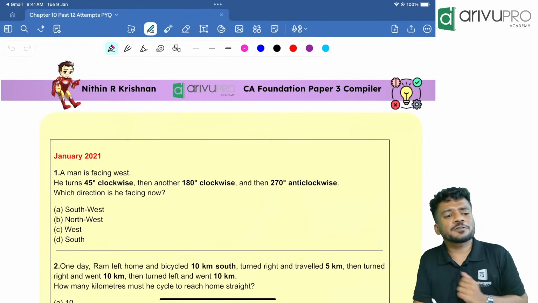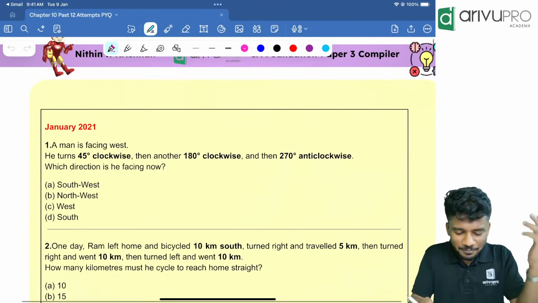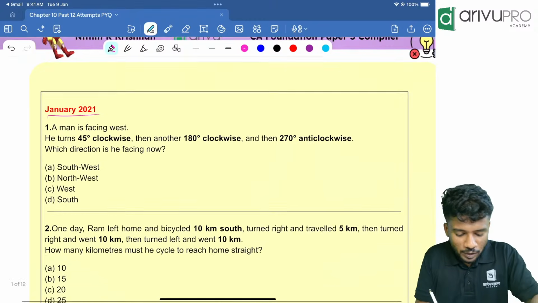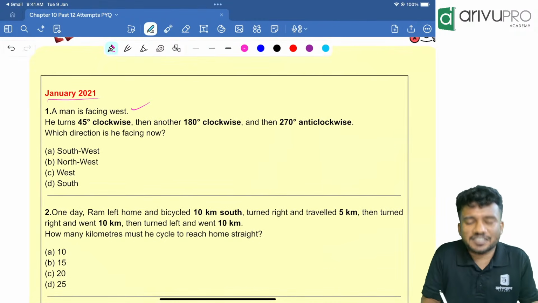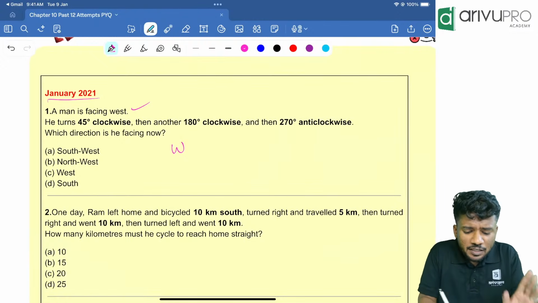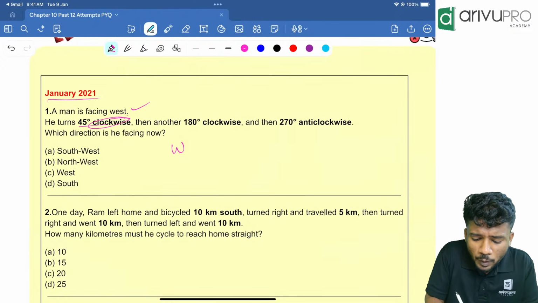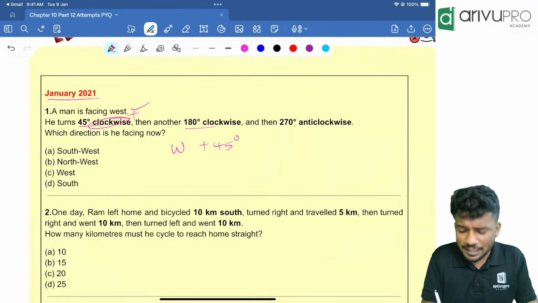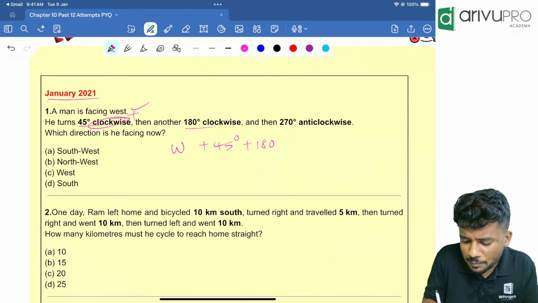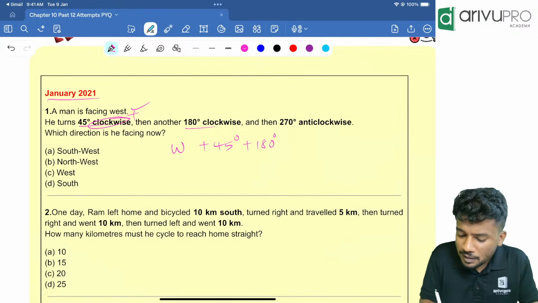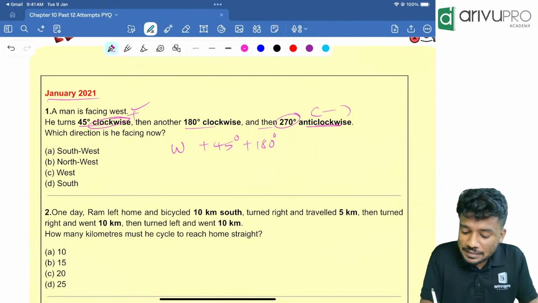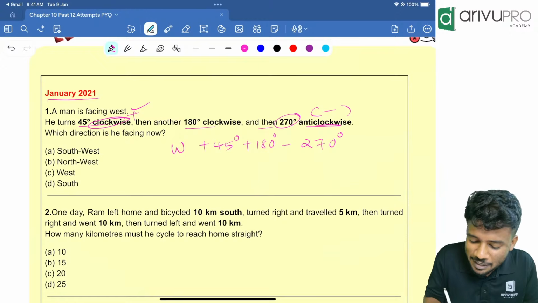Now, people, we are going to start off with chapter number 10, that is direction sense test. First one is a Jan 2021 question. A man is facing west. The initial direction is west. Then he turns 45 degrees clockwise. Clockwise means plus 45 degrees. Then another 180 degrees clockwise, that means again plus 180 degrees. Then 270 degrees anti-clockwise, that means minus 270 degrees.